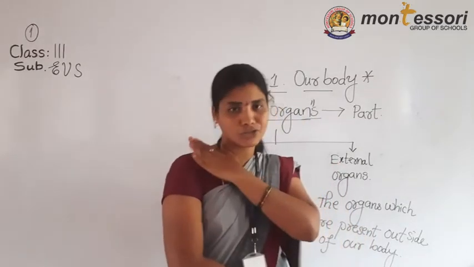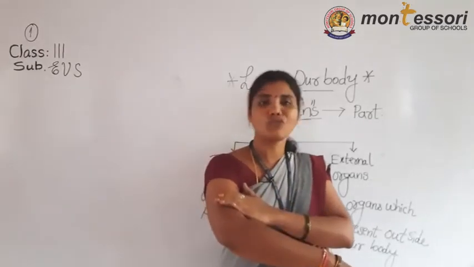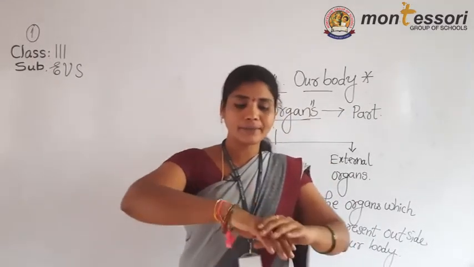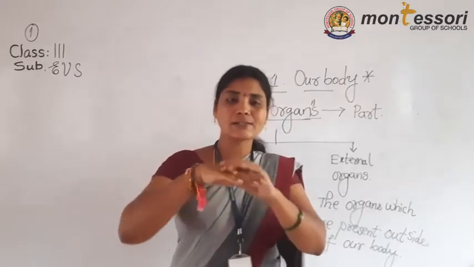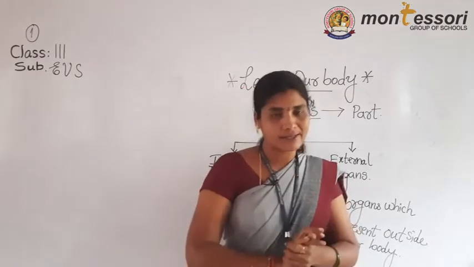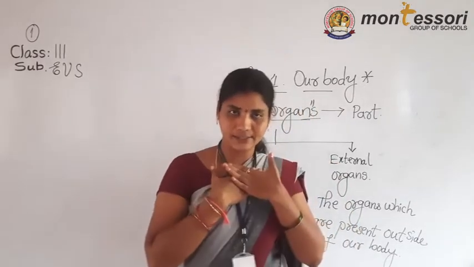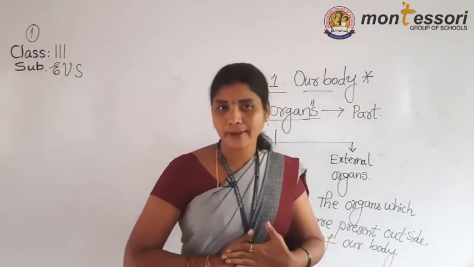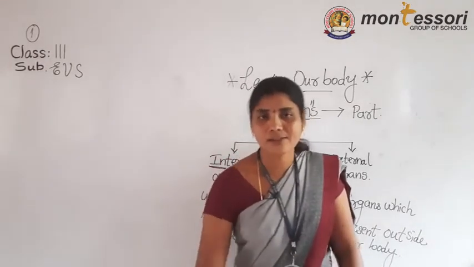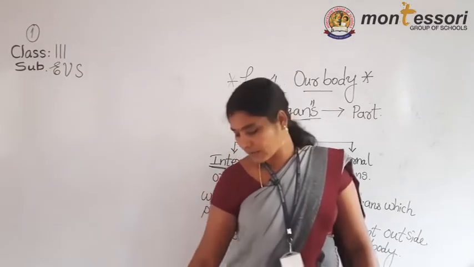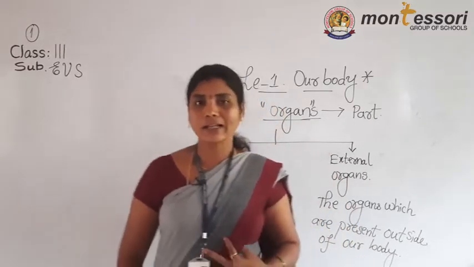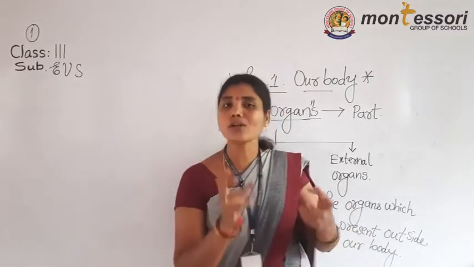So this is called shoulder, this is called forearm, this is called elbow, this is called wrist, this is called palm, these are fingers and these are nails. Next, coming to the chest. What is this called? Abdomen. This is called thigh, this is called knee, these are called foot, and this is called ankle. And those are called fingers, toes.